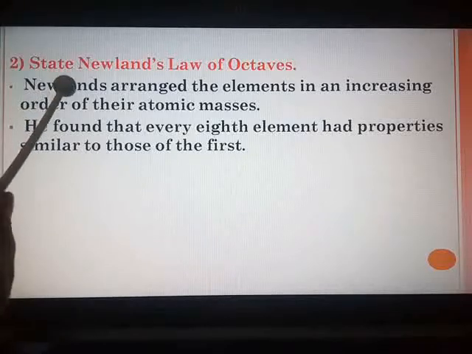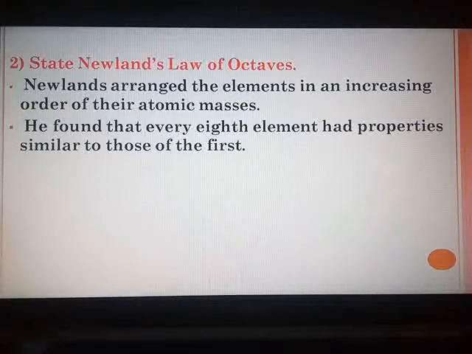So this point is very important because his principle is also based on arranging the elements in an increasing order of their atomic masses. Whether it is Dobereiner, Newland or Mendeleev, all the 3, the periodic table which they made is based on the atomic masses.